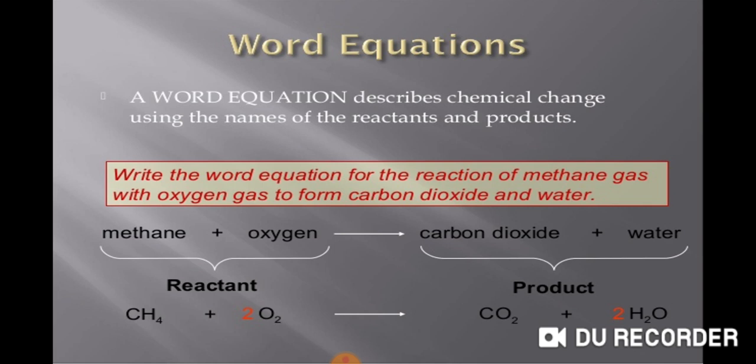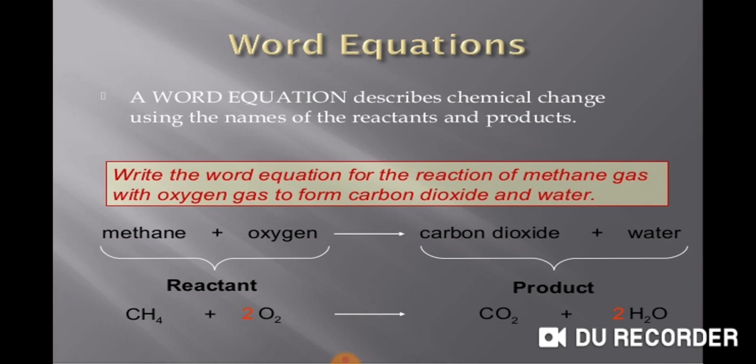For an example, the carbon on the left side, methane, has one carbon. You can also see that on the right side, CO2 has one carbon. Hydrogen atoms, H4 on the reactant side. And to make water molecules having four atoms, to balance them, we have added 2 on the right side of the equation.